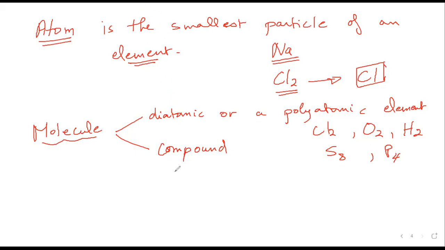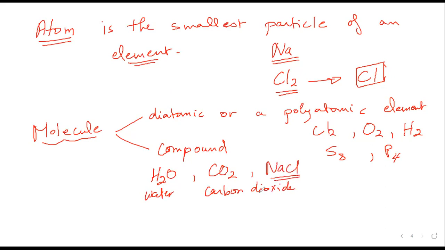Also, compounds could be called molecules. If I have H2O, which is water, carbon dioxide, or sodium chloride, since in all these substances two or more atoms are bonded together, we can call them also a molecule.